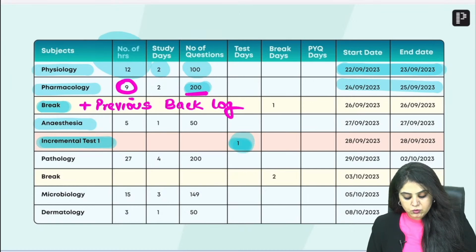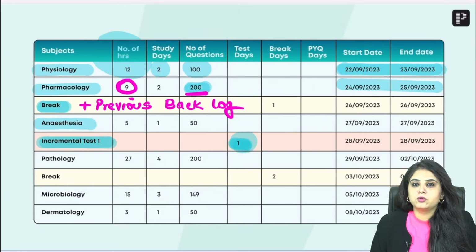Incremental test के लिए we've kept 1 day, which means you give a 3-hour or a 4-hour paper depending on the exam pattern that you're appearing for, and then you analyze that test. You go through the solutions. You spend an entire day in going through every solution that you have attempted in that paper.